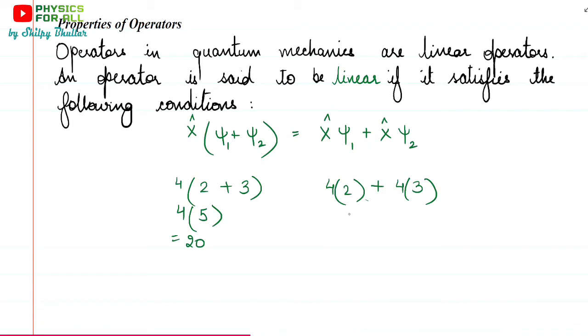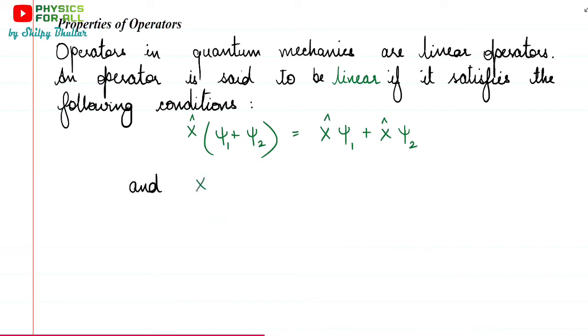So let's see, 4 2s are 8 plus 4 3s are 12, so again 20. So we can understand it simply in terms of numbers. But यहाँ पर numbers की जगह we have wave functions. Okay, so one thing is this.